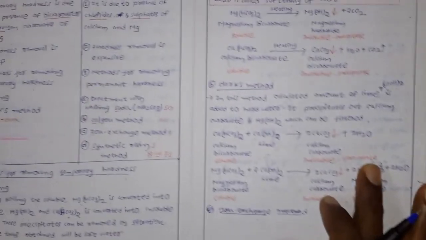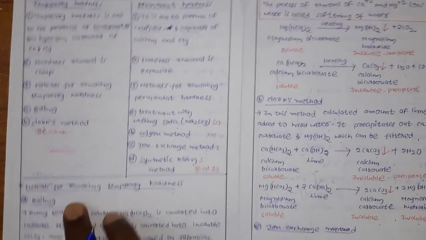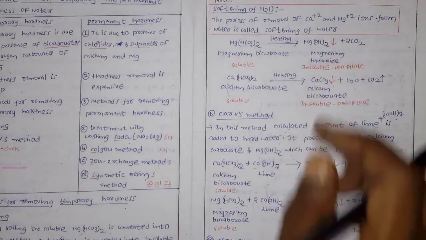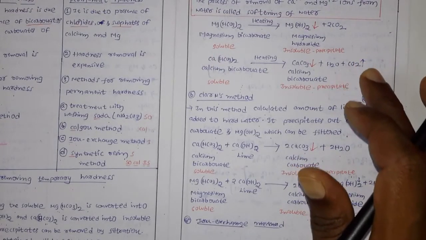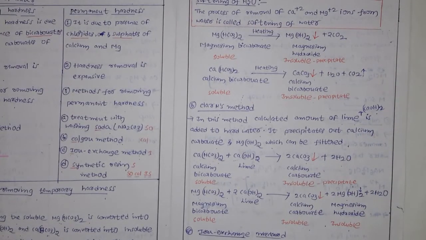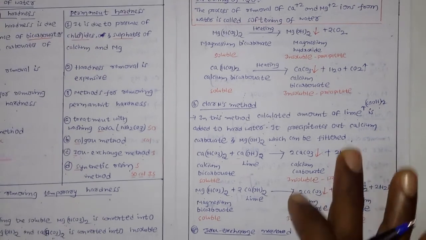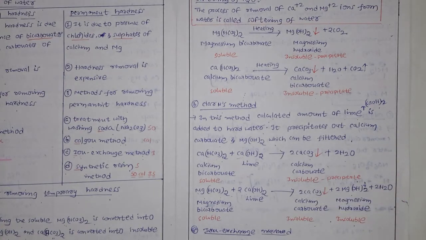What are the methods? Two methods, very important. The first one is the boiling method and the second one is Clark's method. Not only the methods, even the reactions are very important. You see, in both the reactions, magnesium bicarbonate converts into magnesium hydroxide, and calcium bicarbonate converts into calcium carbonate. Remember this: magnesium bicarbonate to magnesium hydroxide, whereas calcium bicarbonate to calcium carbonate. There is a difference in the calcium and magnesium salts.